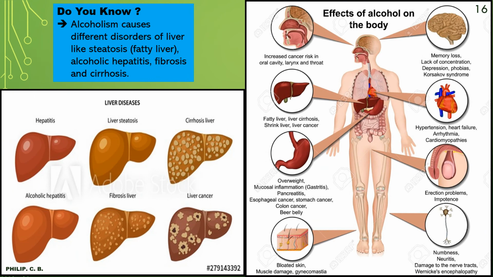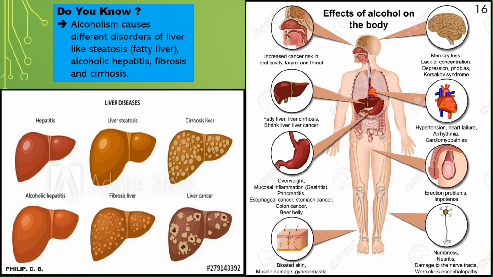Now, a little bit of additional things other than the seven diseases and disorders of nutrition. Do you know alcoholism causes different disorders of the liver, like steatosis, or in simple words fatty liver, alcoholic hepatitis, fibrosis and cirrhosis, or as we come across the term, liver cirrhosis. This can happen because of what? Alcoholism, right? So if you see on the left, liver disease, you can see the condition of the liver. In case of hepatitis, how the liver looks. In case of liver steatosis, how the liver appears. Liver cirrhosis, you can see how the liver condition is.